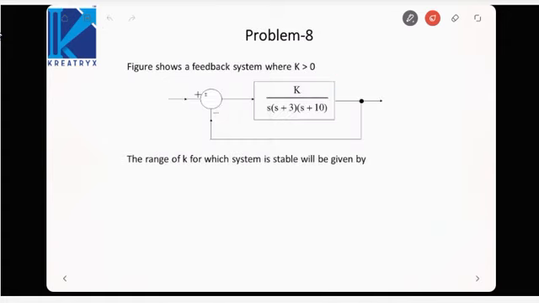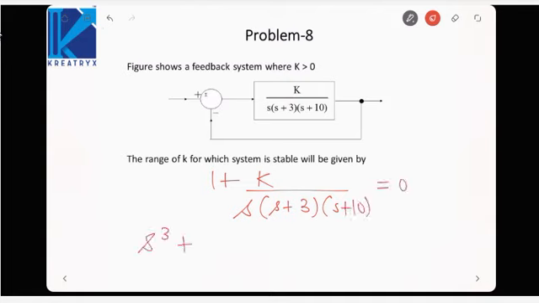Moving on to the next problem. Here we have been given a feedback system. We have to find the range of k for which the system is stable. Okay, so if we form the characteristic equation, 1 plus k over (s plus 3)(s plus 10) equal to 0, it will be s cube plus 13s square plus 30s plus k equal to 0. Okay, this will be this.